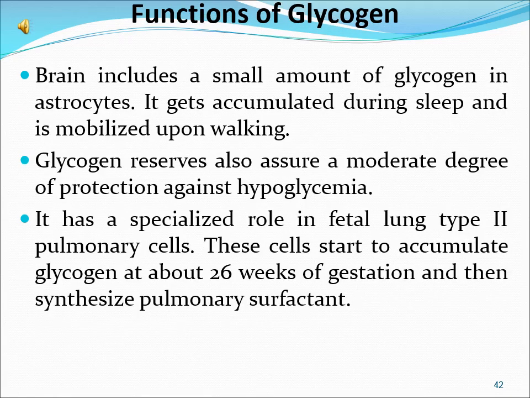Now continuing the functions of glycogen. Brain includes a small amount of glycogen in astrocytes. It gets accumulated during sleep and is mobilized upon waking. Glycogen reserves also assure a moderate degree of protection against hypoglycemia. It has a specialized role in fetal lung type 2 pulmonary cells. These cells start to accumulate glycogen at about 26 weeks of gestation and then synthesize pulmonary surfactant.